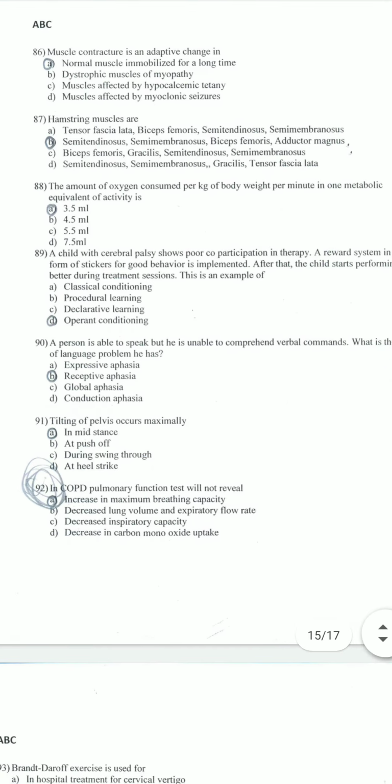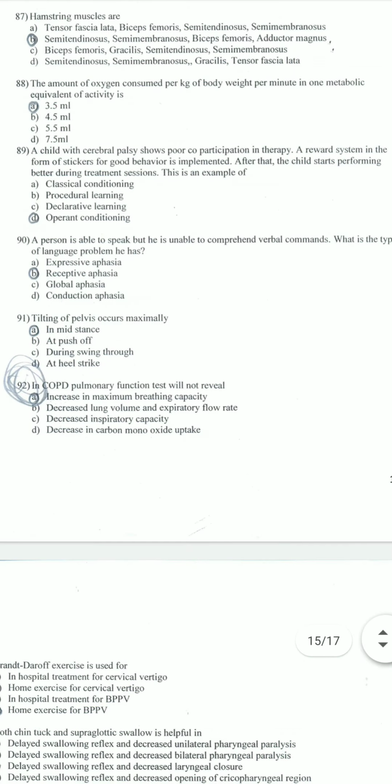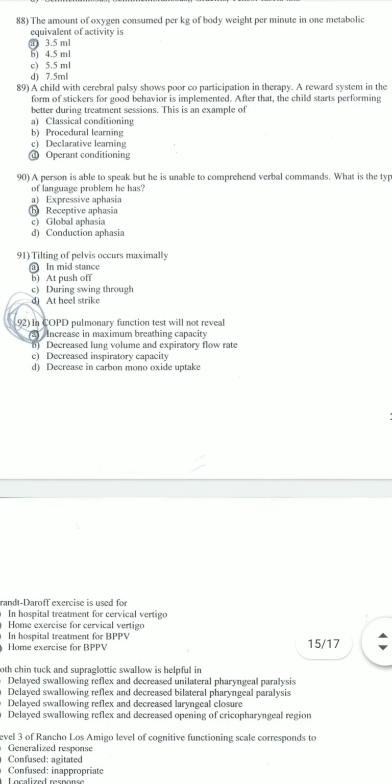The amount of oxygen consumed per body weight per minute in one metabolic equivalent of activity is 3.5 ml. A child with cerebral palsy shows poor participation in therapy. A reward system in the form of stickers for good behavior is implemented. After that, the child performs better during treatment sessions. This is an example of operant conditioning.